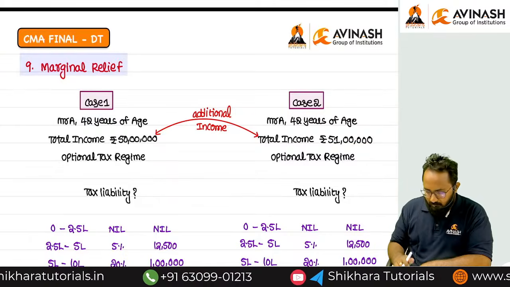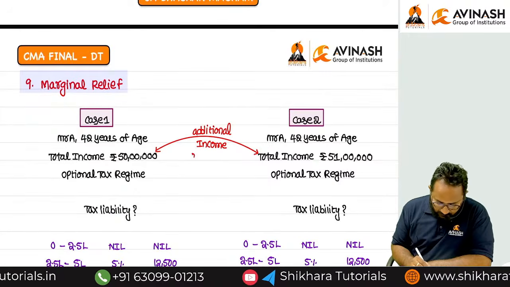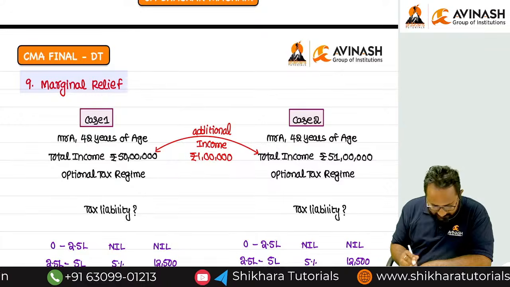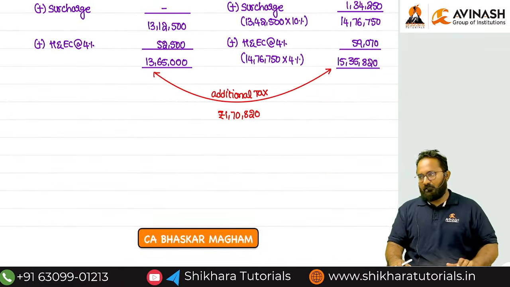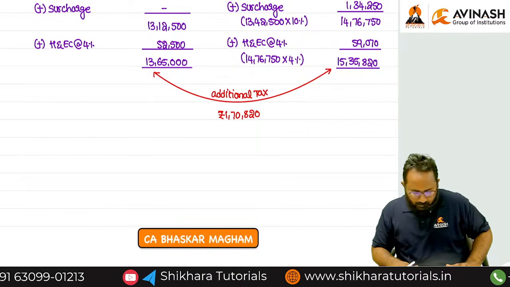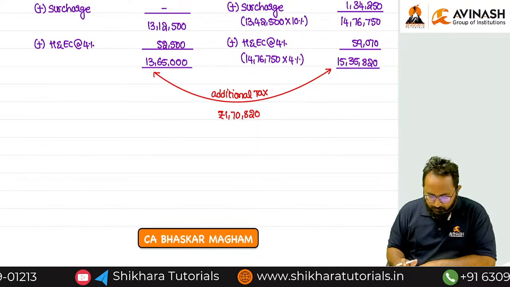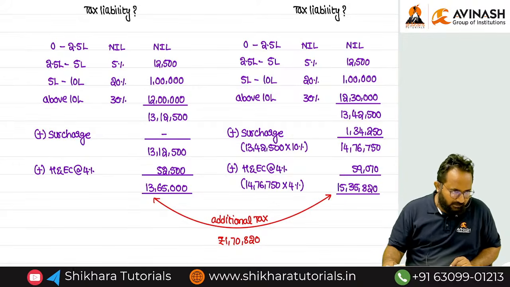But if I calculate the tax liability, the additional income is just 1 lakh. But you are asking the additional tax as how much? 1,70,820. Understood?